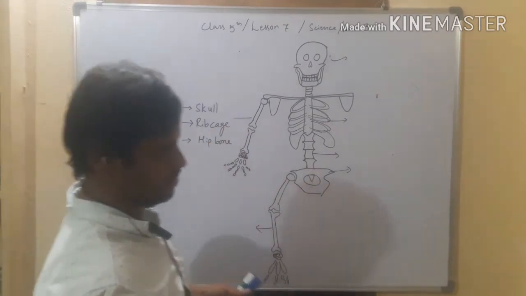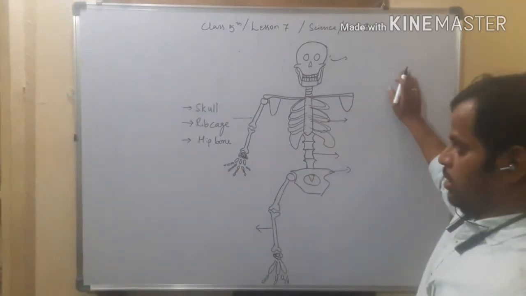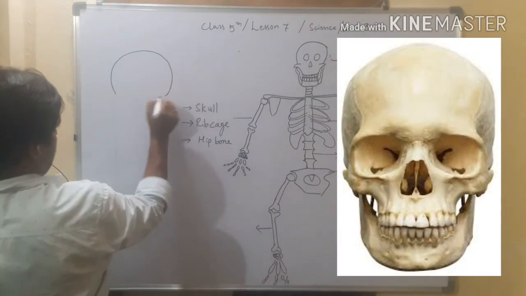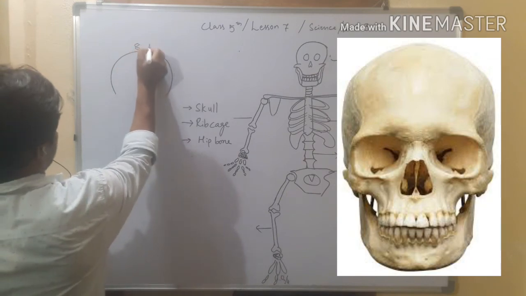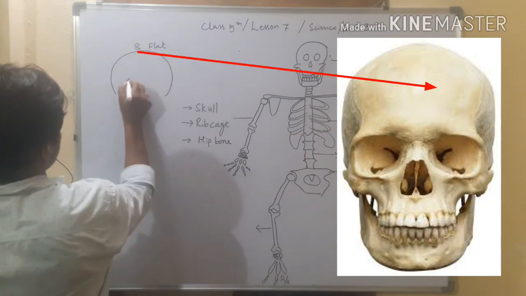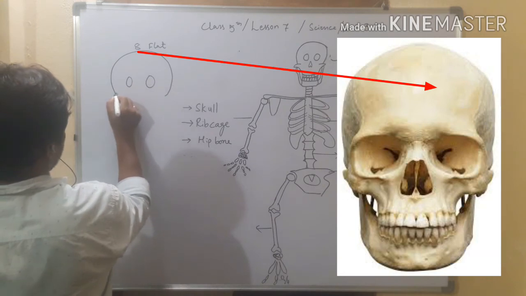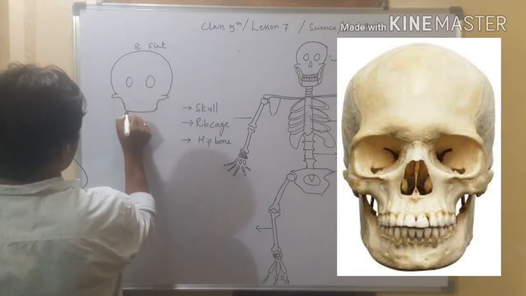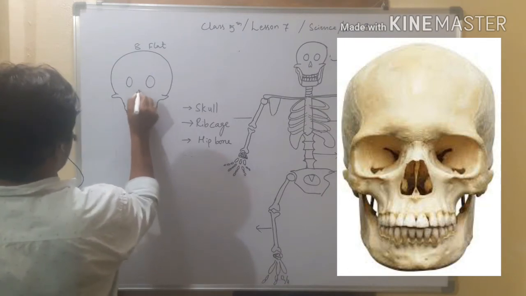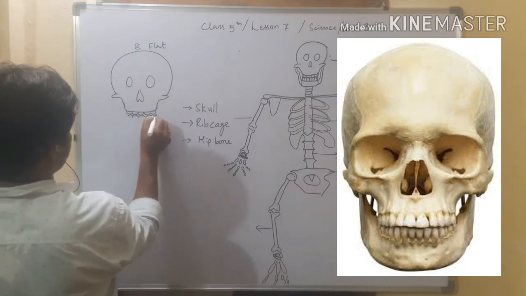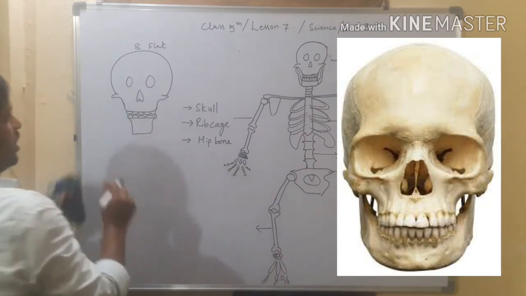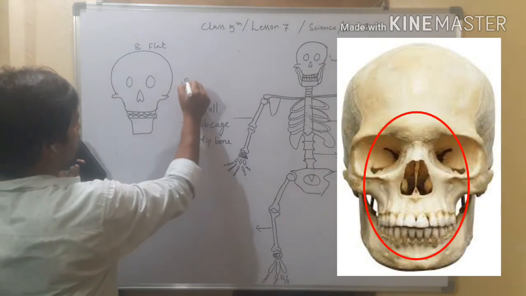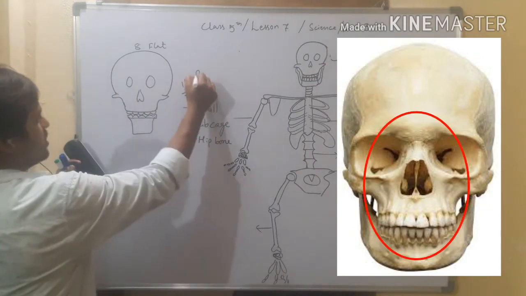So first one, skull. The skull contains 8 flat bones, and the face bones and jaw bones are 13 in number.